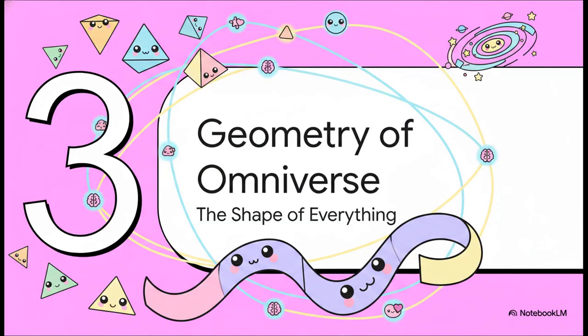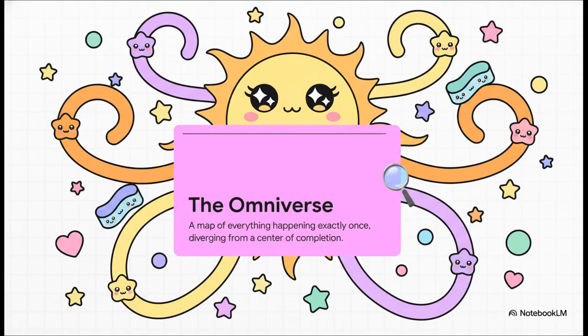All right, section 3, geometry of the omniverse, the shape of everything. We're zooming way out from those tiny tetrahedra to look at reality at the macro scale. So what does the whole shebang look like? Strieber says that this shape came to him during a revelation back in 2017. He describes a universe where timelines continuously branch outward based on every choice and divergence we make.